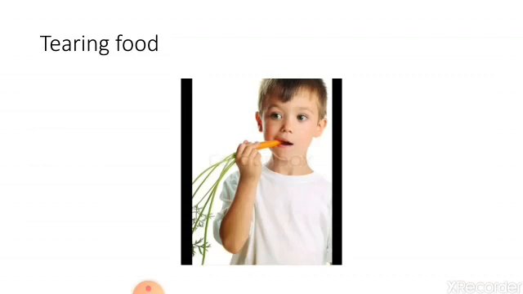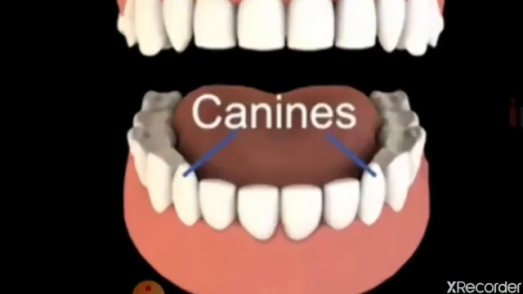So what is the function of canines? Canines are used for tearing the food. They are pointed and sharp to tear the food.